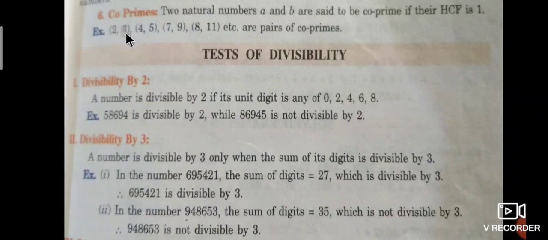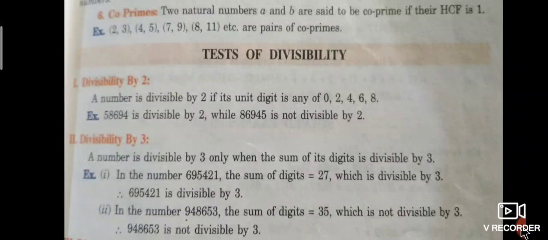Okay, 2 and 3, we find the HCF of 2 and 3. We got only 1. HCF of 2 and 3 is 1. Therefore, the pair 2, 3 is called co-primes. Like that, 4 and 5, we find the HCF of 4 and 5. We got only 1. Therefore, 4 and 5 are called co-prime numbers.